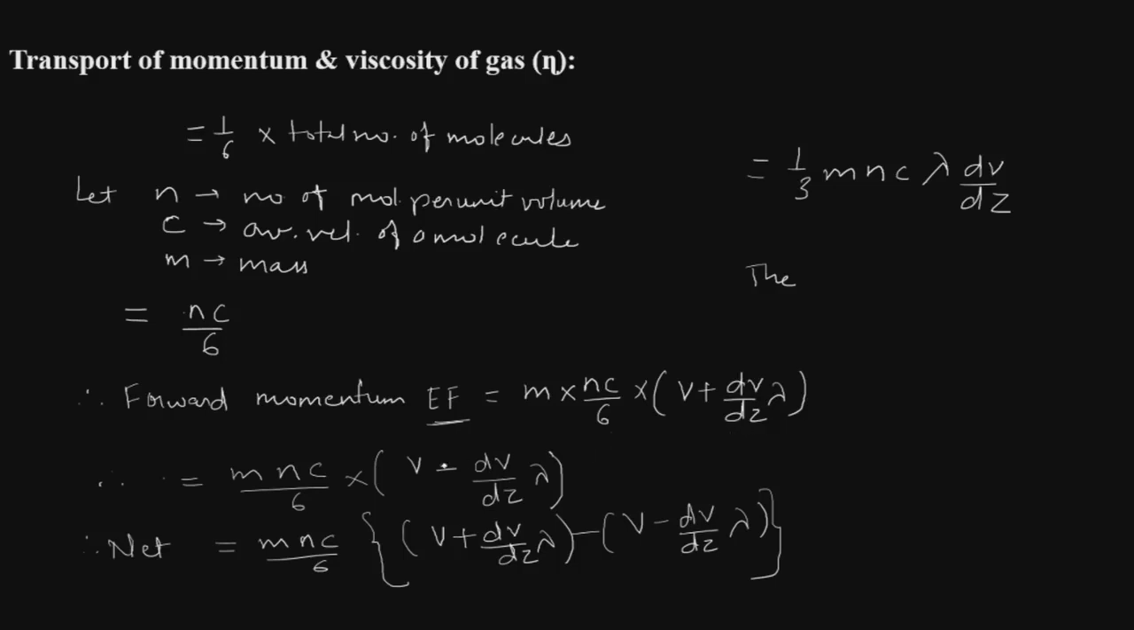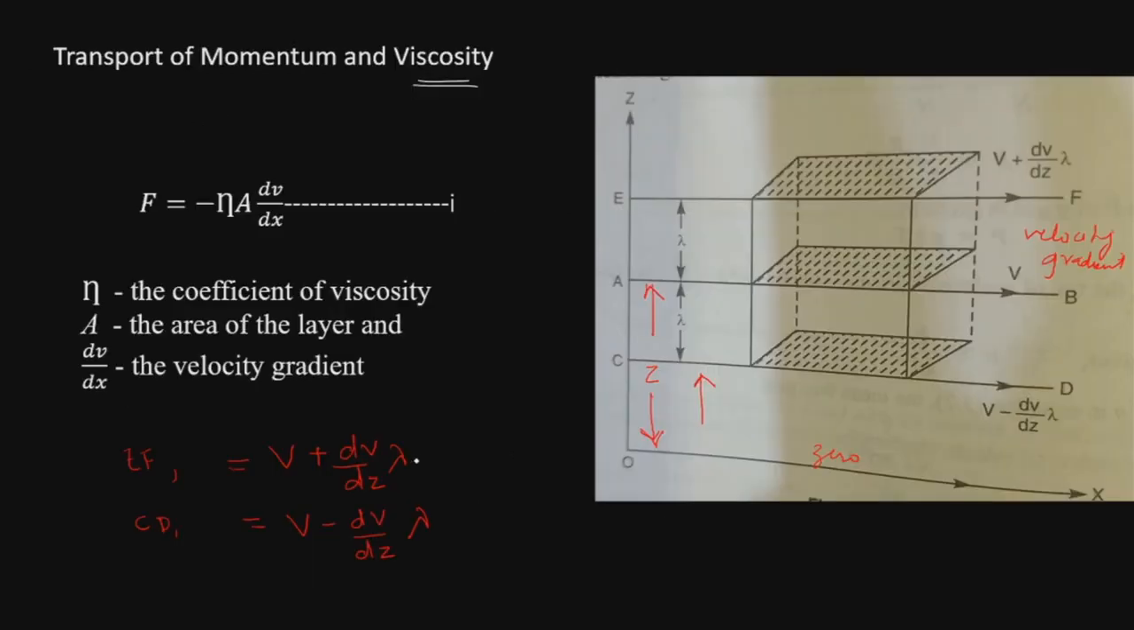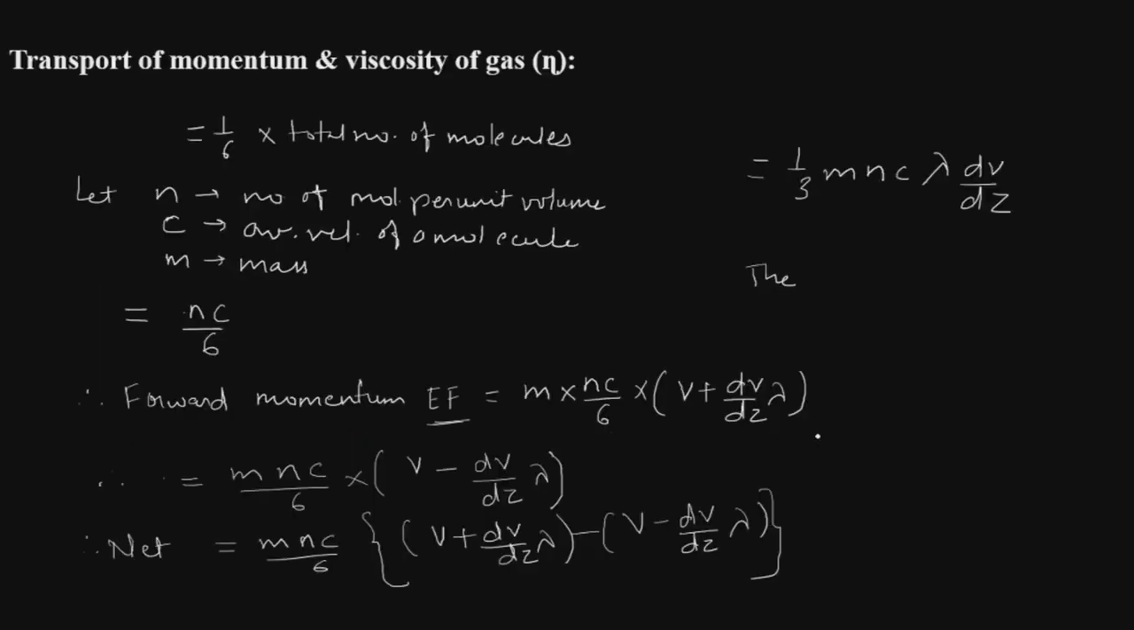In a similar way, the number of molecules which are moving upward from the layer CD to the layer EF through the layer AB per unit area per second will also be equal to nc by 6, and therefore the forward momentum which is gained per unit area per second by the layer EF will be equal to m into nc by 6 into V minus dV by dz into lambda.